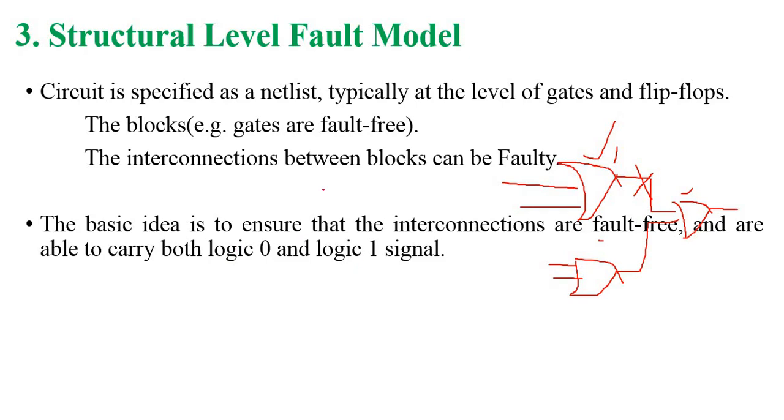So logic 0 can be called stuck at 0 and logic 1 can be called stuck at 1. Always it shows 0, that is called stuck at 0, and logic 1 means it is stuck at high level 1.